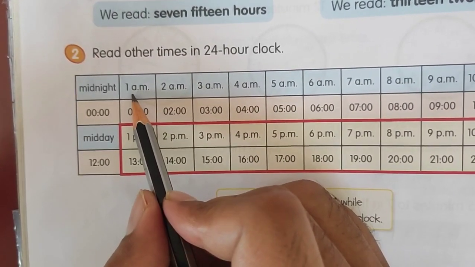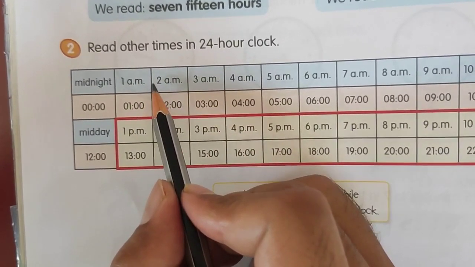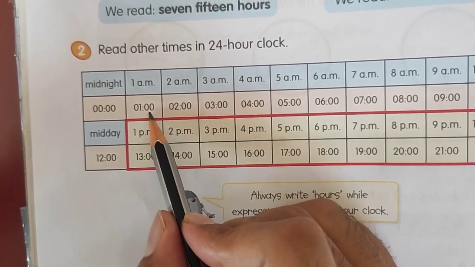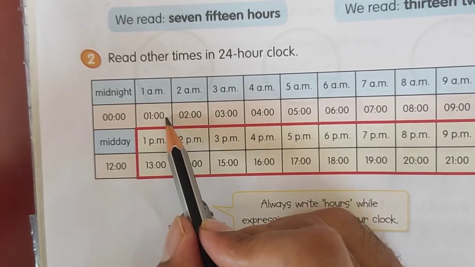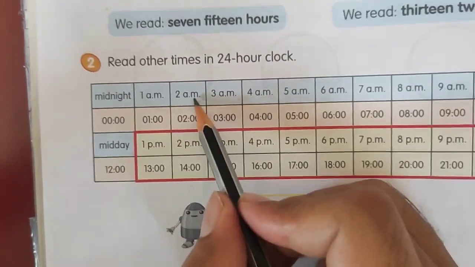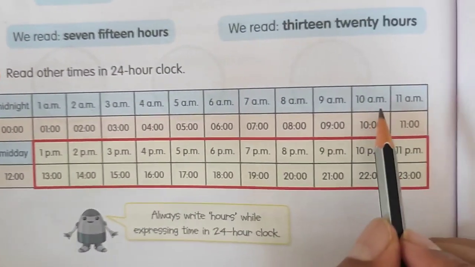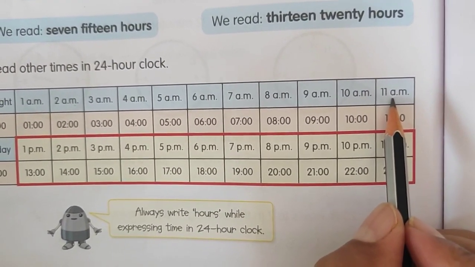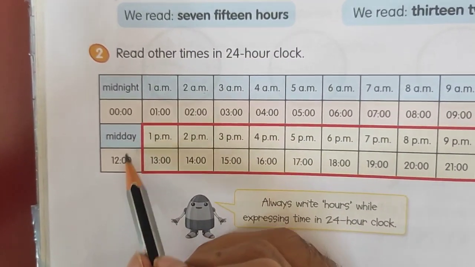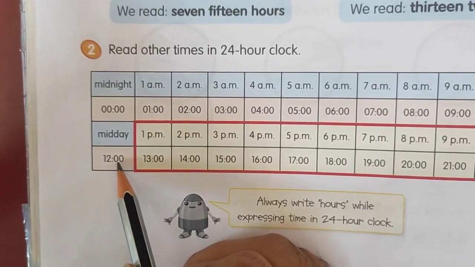After that, 1 o'clock at night, we write it in the form of AM and PM like this, 1 AM. Okay, and in 24-hour clock it is also 1, but here we call it 1 hour, not PM or AM. Then 2 hour, here 3 AM, 4, 5, 6, 7 like this, 10, 11 AM. After that what will happen? Yes, midday, noon time, 12 o'clock in the afternoon will come here. Yes, so we are writing it here 12.